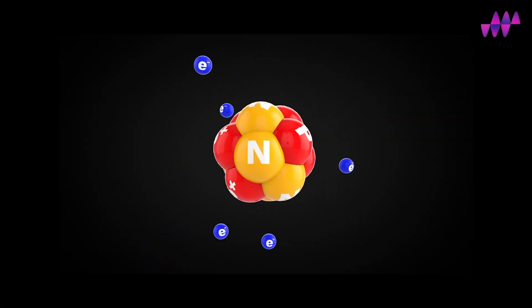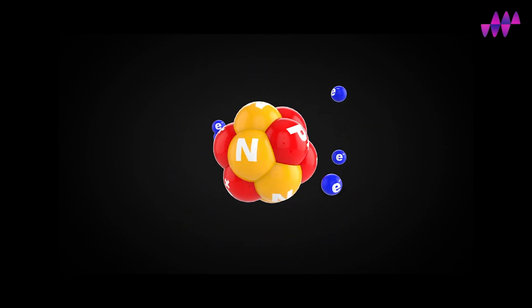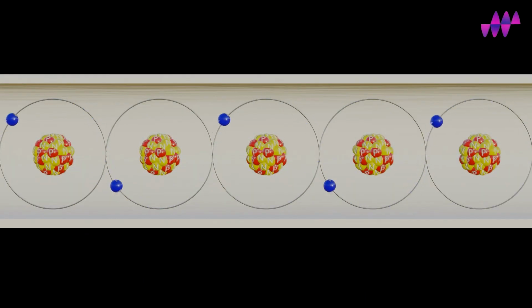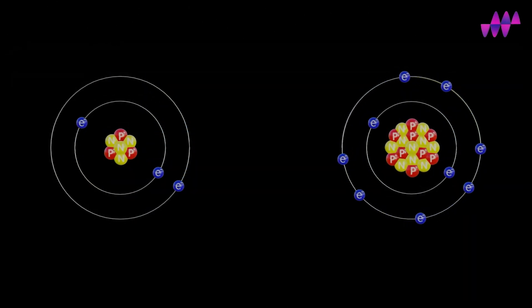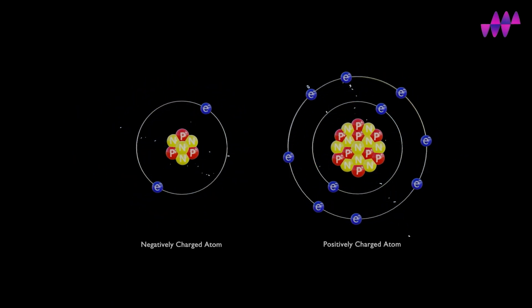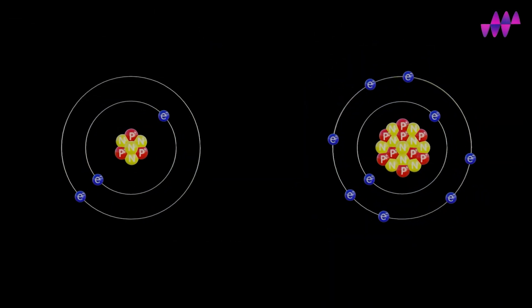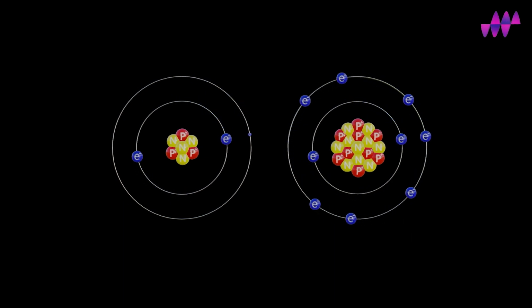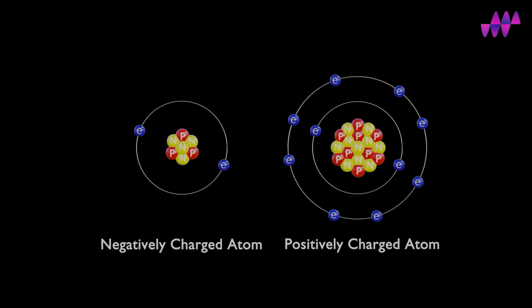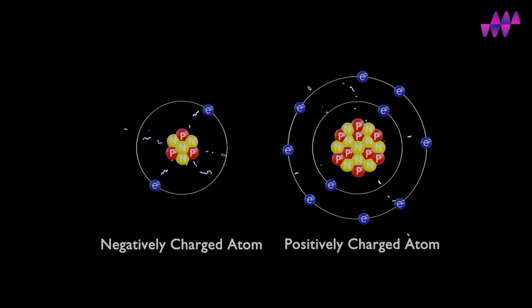The electrons, unlike the protons and the neutrons, have the ability to be mobile, as they are orbiting around the atom's nucleus. This gives the electrons the ability to travel from one atom to another, leading to the atoms becoming denaturized. If the electrons leave the atom, then the atom will be positively charged, as the number of protons, and hence positive charges, will be greater than the number of electrons. However, if electrons migrate to the atom, then the atom will be negatively charged, as the number of electrons, and hence negative charges, will be more than the number of protons.